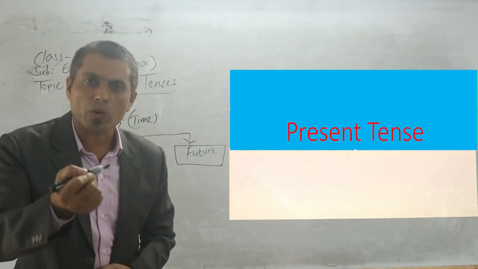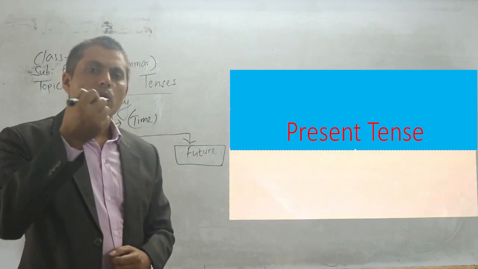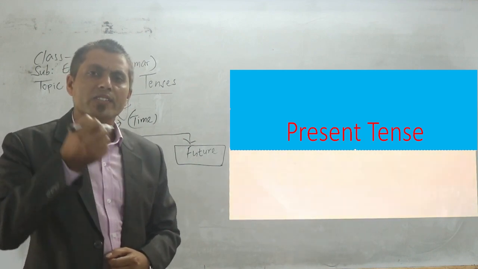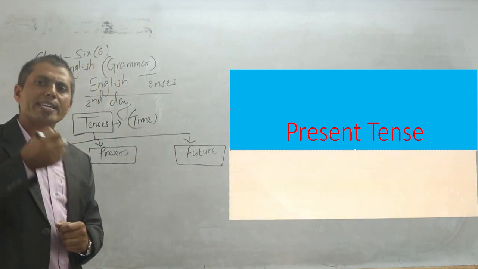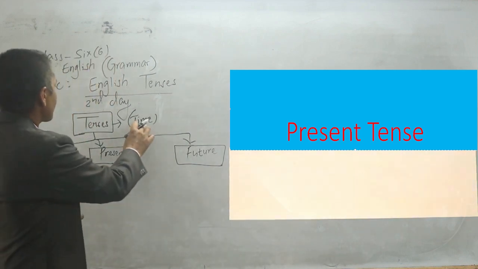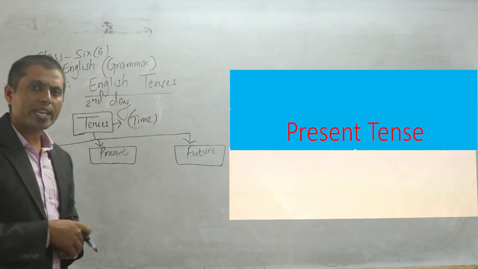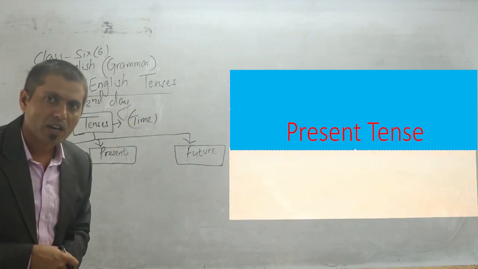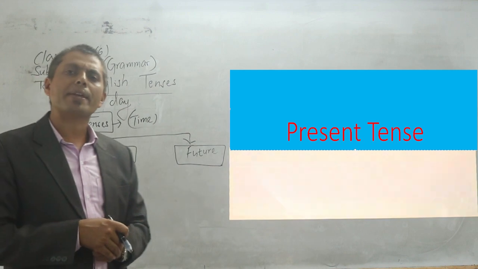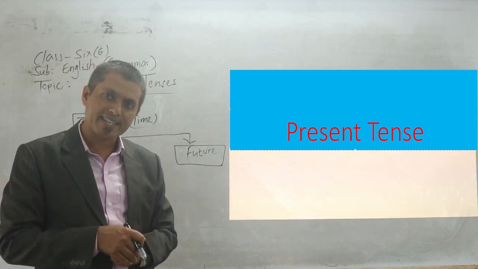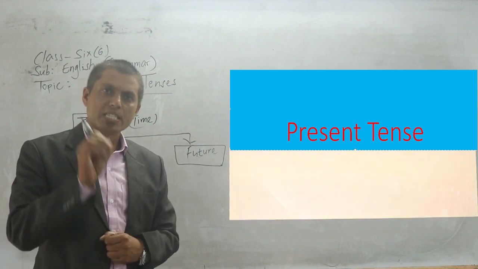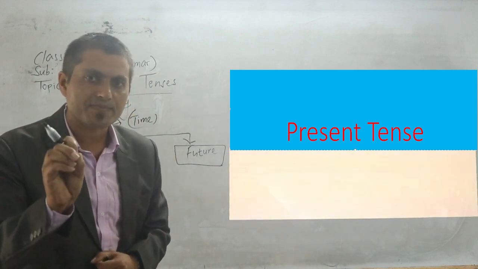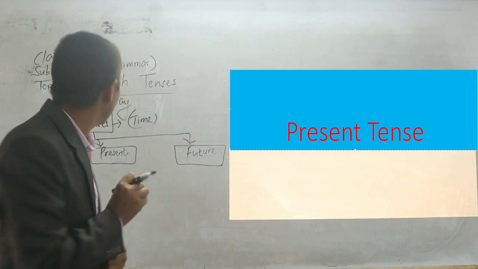So we need to have the reference of time when we have to say something. Otherwise, people will be confused by your message, right? So you must know the tense. You must be familiar with the tense. Student, you might have got it.